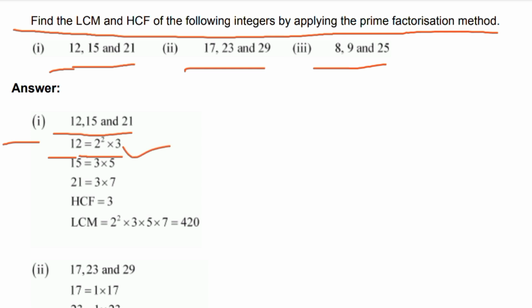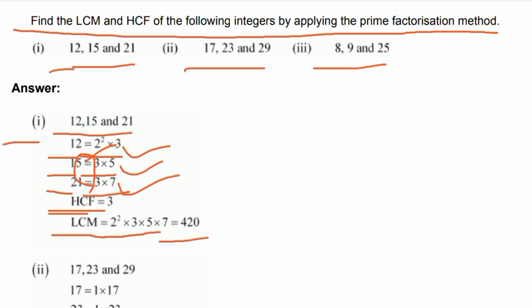15 is equal to 3 into 5. 21 is equal to 3 into 7. HCF is 3, as 3 is common. LCM is 2 power 2 into 3 into 5 into 7, which is equal to 420.